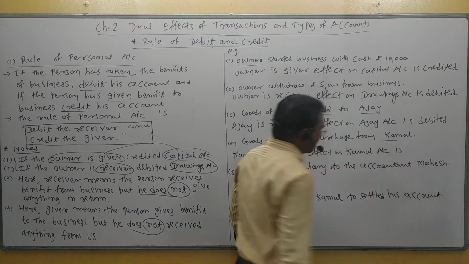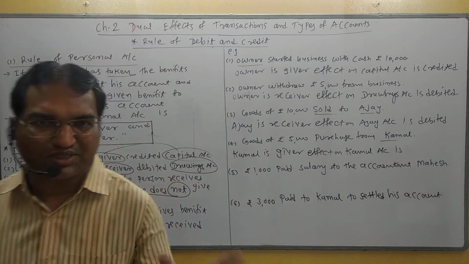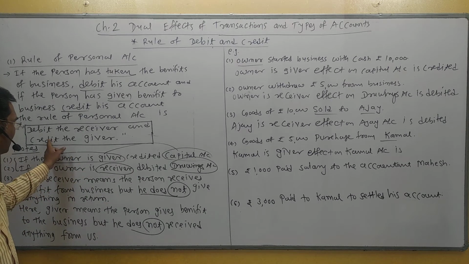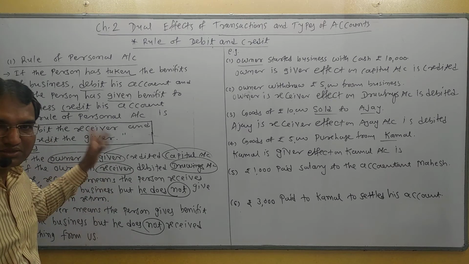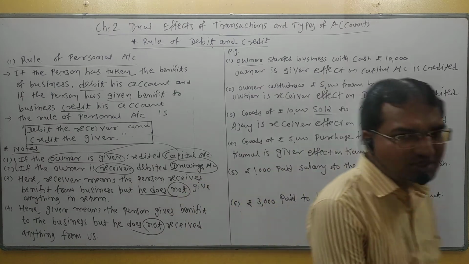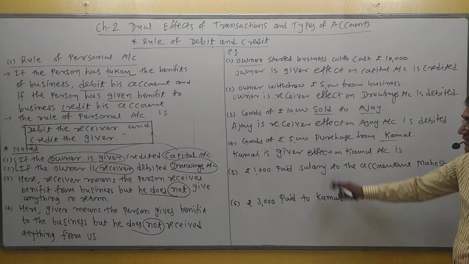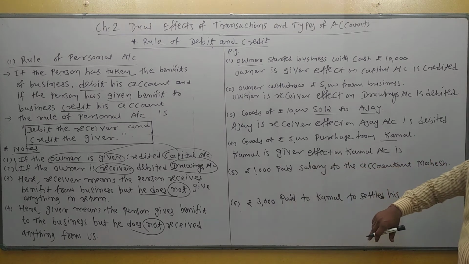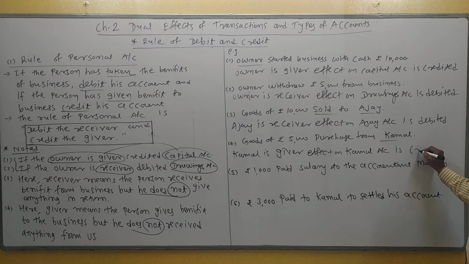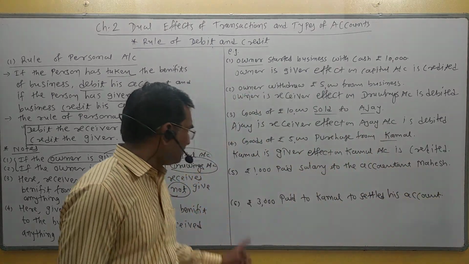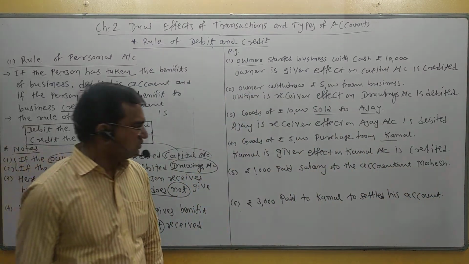Now, is he receiver or giver? The giver. And what is the rule of personal account? Debit the receiver and credit the giver. So what do you think, is Kamal's account debited or credited? Credited, because Kamal is the giver. Kamal's account is credited. Understand?